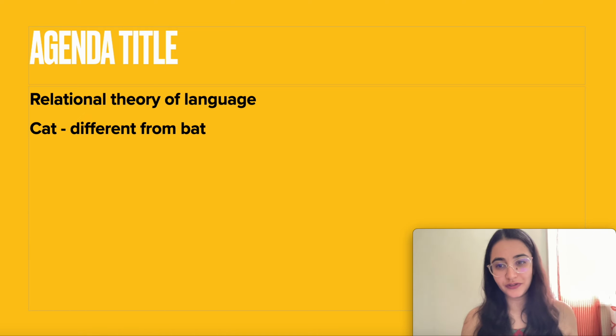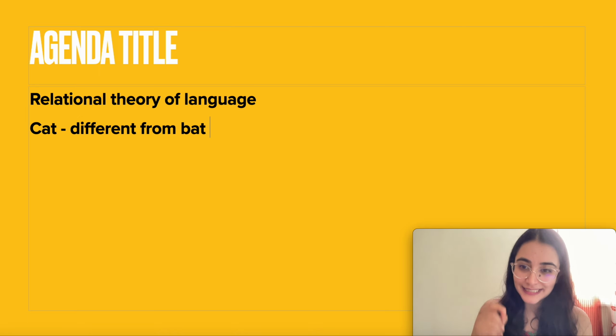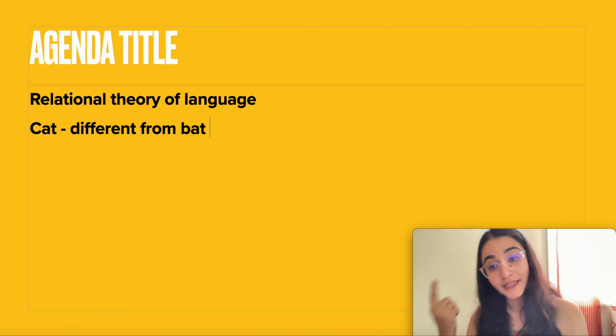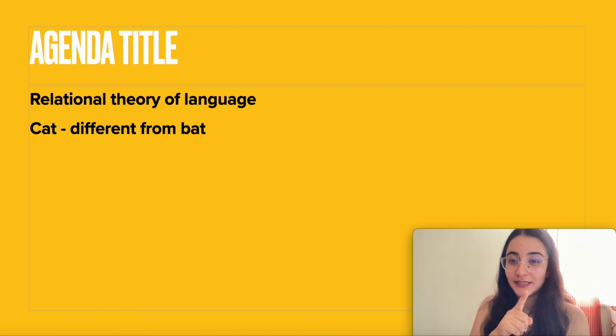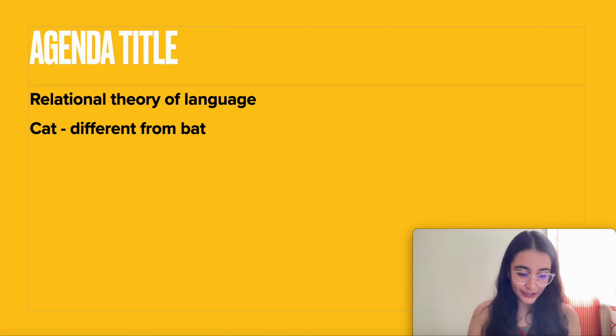So that is the relational theory of language. He says the meaning of each word is dependent upon the meaning of the other word. You know the meaning of bat because you know that it is not what cat means. Okay, that's the second move.